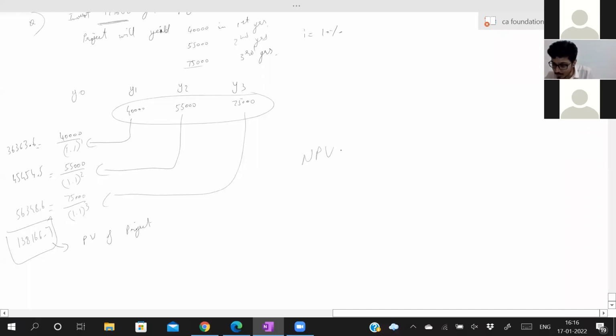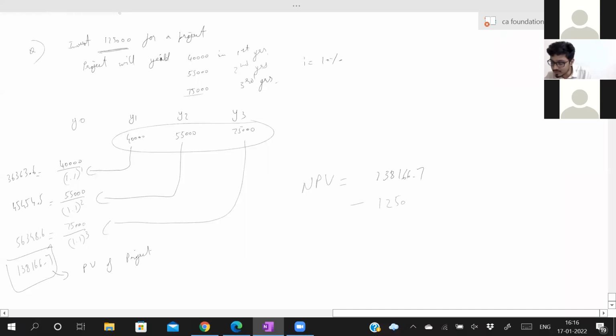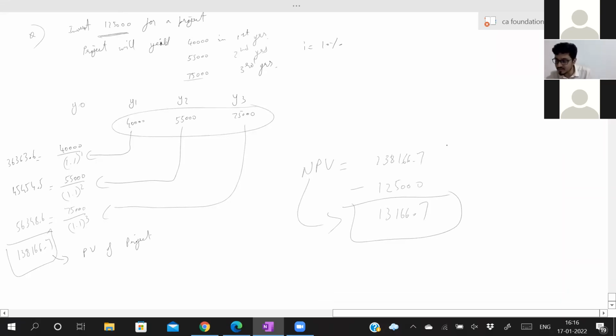So total net present value is equal to 138,166.7 minus whatever you invest initially, minus initial investment, which is 125,000. So 13,166 is your net present value. This is your present value of project, and this is your initial outflow. That much you have to invest, 1,25,000, in order to earn 40, 55, 75 after year 1, 2, and 3 respectively. Now your net present value, if it is positive, then you can invest in the project.